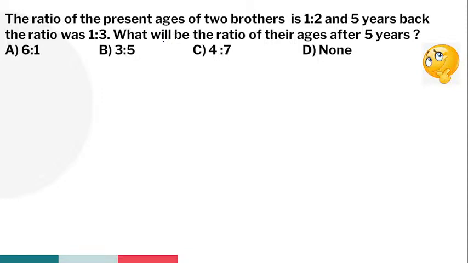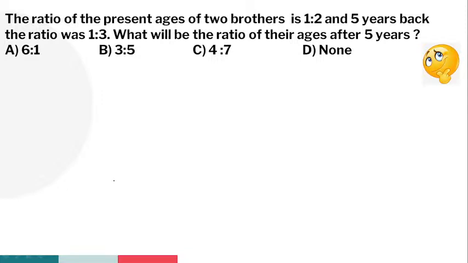The ratio of the present ages of two brothers is 1:2, and 5 years back, the ratio was 1:3. What will be the ratio of their ages after 5 years? Very good question. Anyone, guys? What is the answer? If you are going to the basic method or the shortcut method, we'll get the same answer.